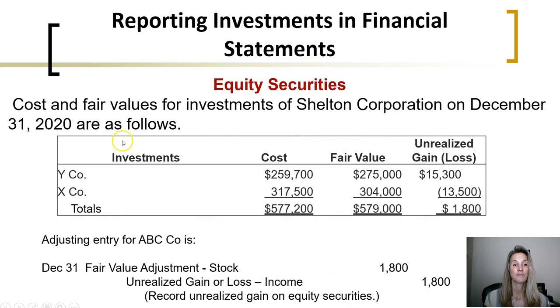In equity, here's the cost and the fair value of investments of Shelton for the year ended December 31st of 2020. We would need to record an adjusting entry in the amount of $1,800 for the amount of the gain. Fair value adjustment of $1,800. The unrealized gain would be reported in income.